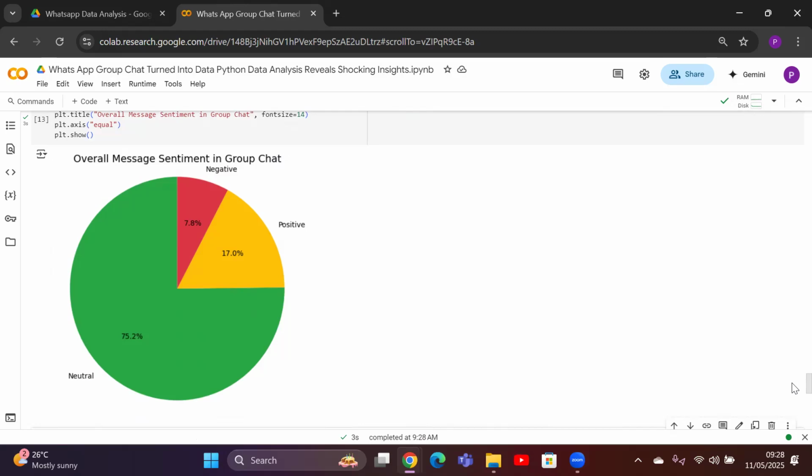So in summary, WhatsApp chat analysis reveals how the group interacted over time, who was the most active participant, when the conversation peaked, and what the overall mood of the messages is, and so on. It turned raw chat data into meaningful information, a meaningful story, by using visuals and sentiment analysis. With that, I'm closing this video.